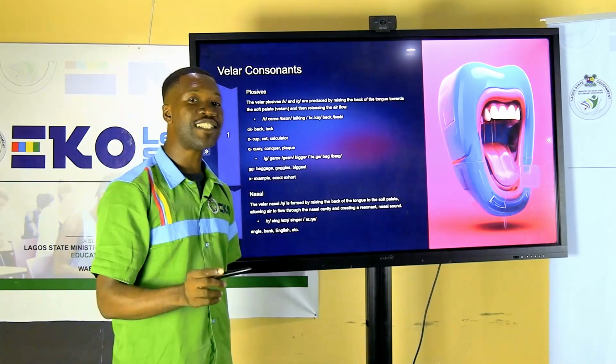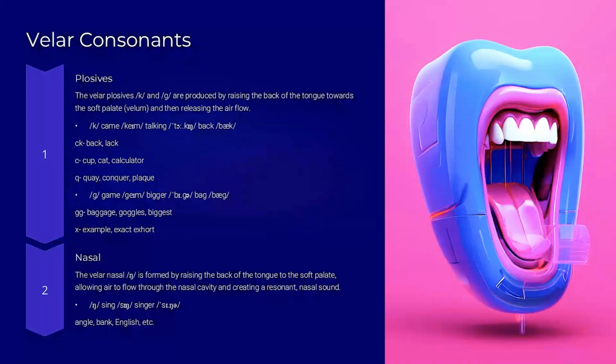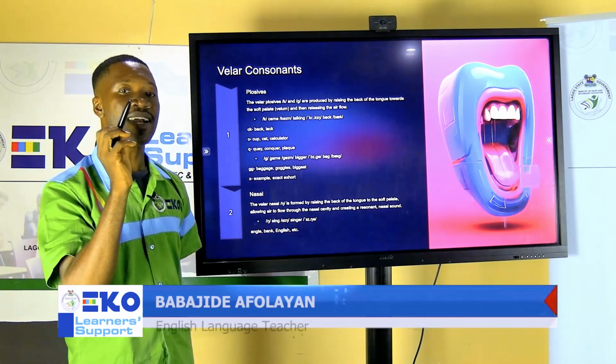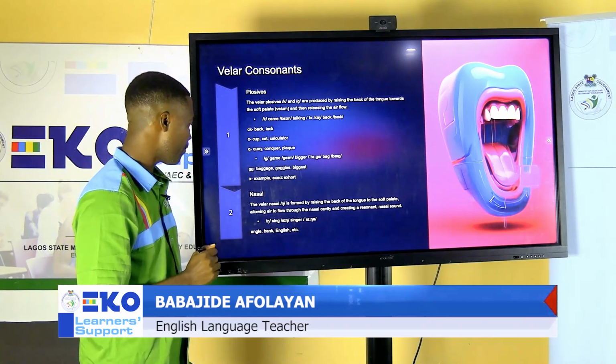We can also find it in some unusual alphabet, for example, the alphabet X. We do not pronounce this as example, it's example, exact, exalt. So the sound g is found in the words just pronounced.